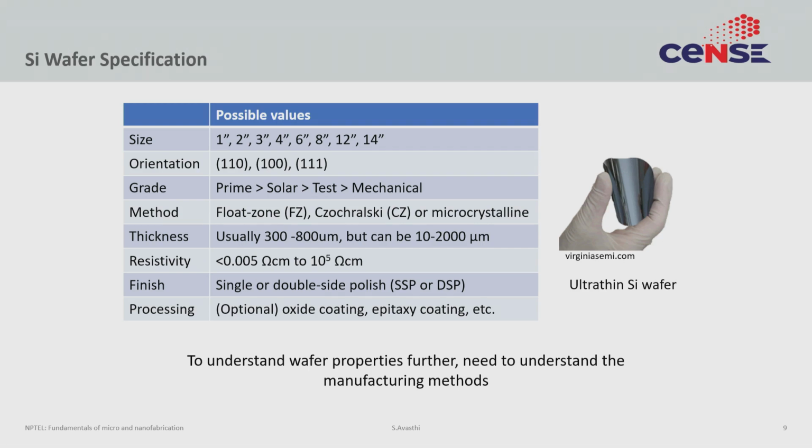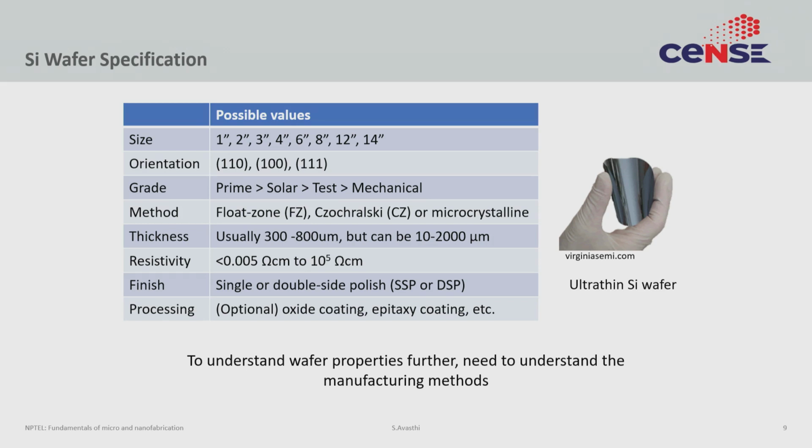Test and mechanical grades are only used when you do not care about the electronic properties so much. So, if you are doing some test where you are trying to optimize a recipe for micro nano fabrication, or you have a MEMS application where the mechanical properties of silicon are important, but electronic properties are not, you may consider buying test or mechanical grade wafers. They will be significantly cheaper.